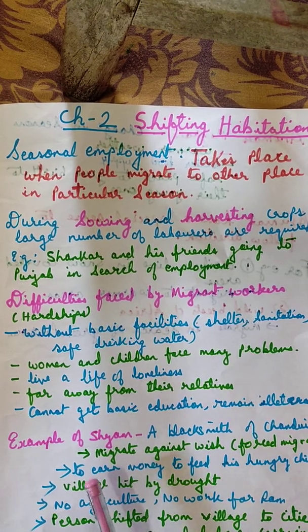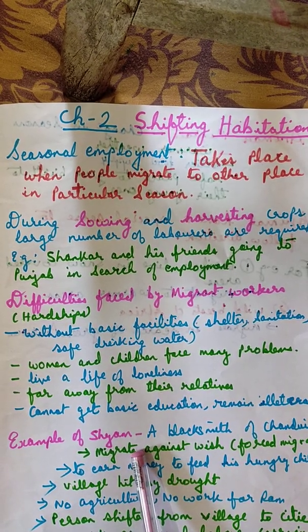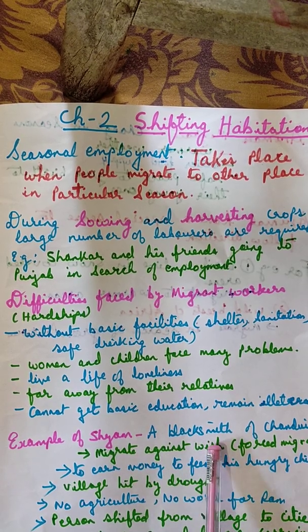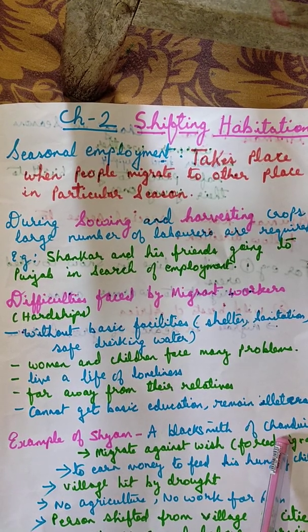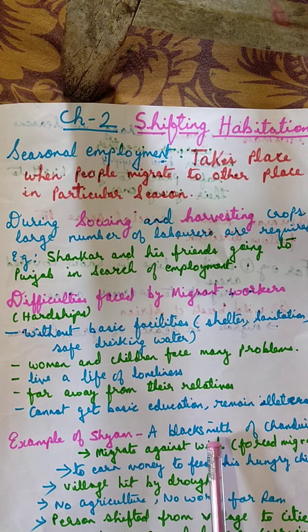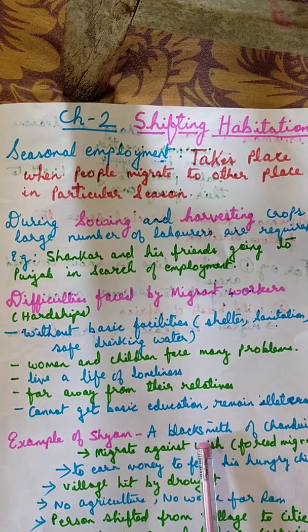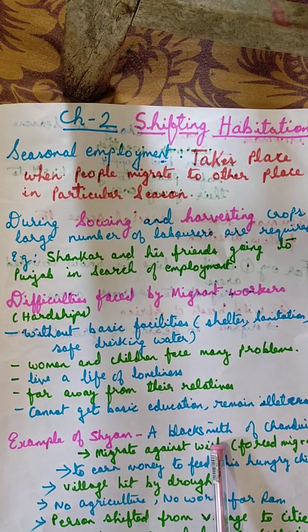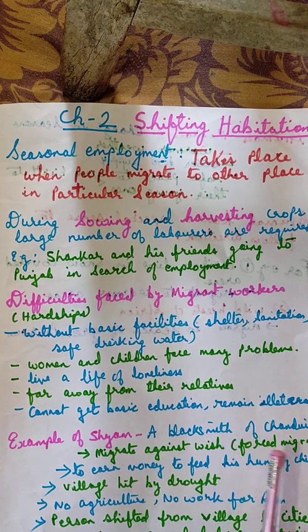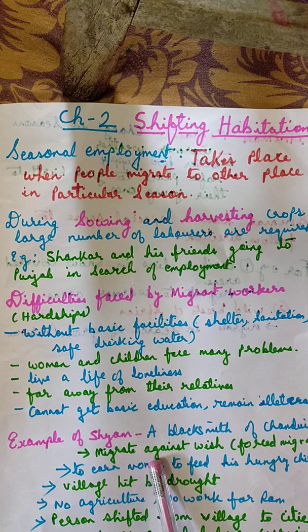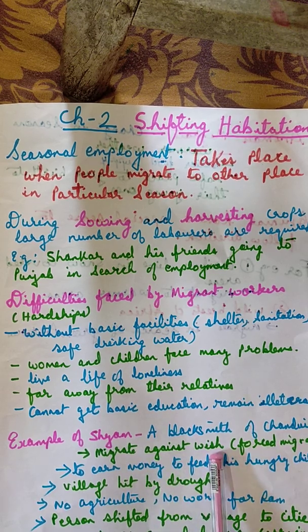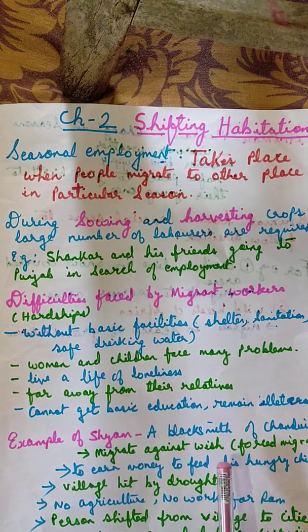Again in your book, the example of Shyam is given. Shyam, who is a blacksmith of Chandui. Blacksmith means a person who makes tools with the help of iron. That person is known as a blacksmith. And this Chandui is a place in Uttar Pradesh. He migrates against his wish. That is forced migration. He moves from Chandui to some other place.